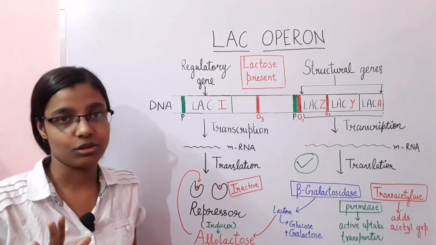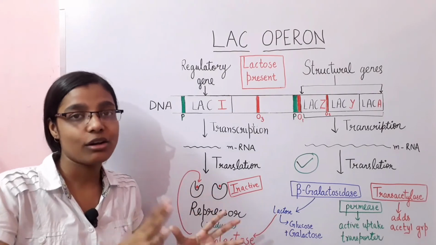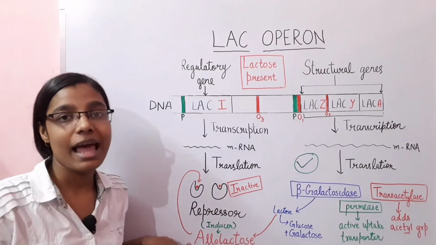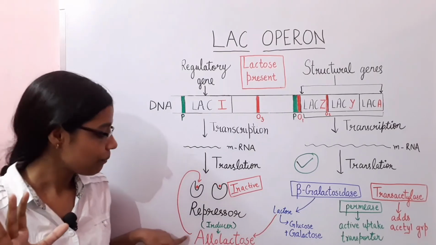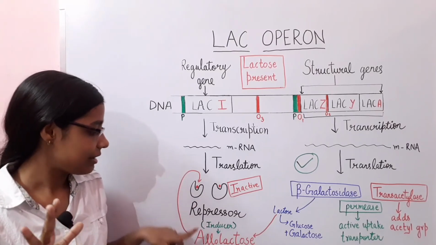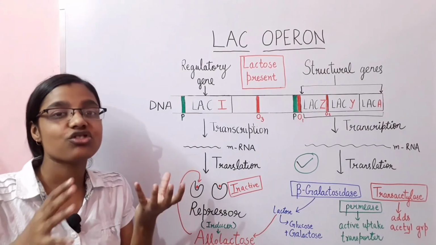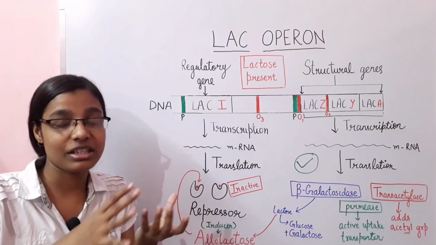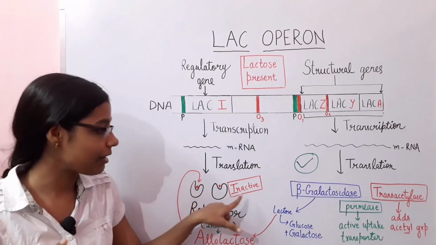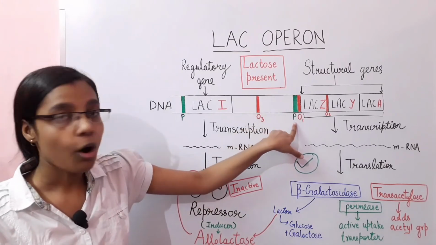Allolactose. When lactose gets converted into allolactose, this allolactose acts as an inducer and binds to the repressor protein. Once the allolactose binds, there is a conformational change within the repressor protein, due to which it becomes inactive and cannot bind to the operator region.